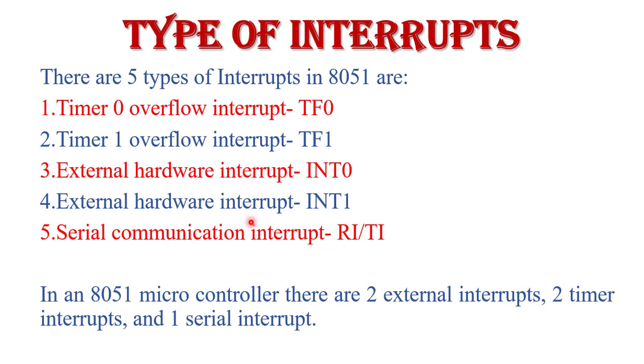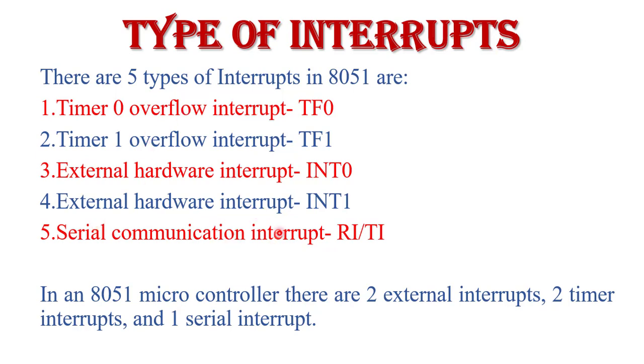These two are external interrupts, and these three, TF0, TF1 and the serial communication interrupt, RI and TI, are the internal interrupts. As I have already told, an internal interrupt is generated by internal peripherals like timer, counter, and serial ports. So timer 0, timer 1 and serial communication are internal interrupts generated by internal devices. External interrupts are generated by external peripheral devices, called external hardware interrupt 0 and external hardware interrupt 1.